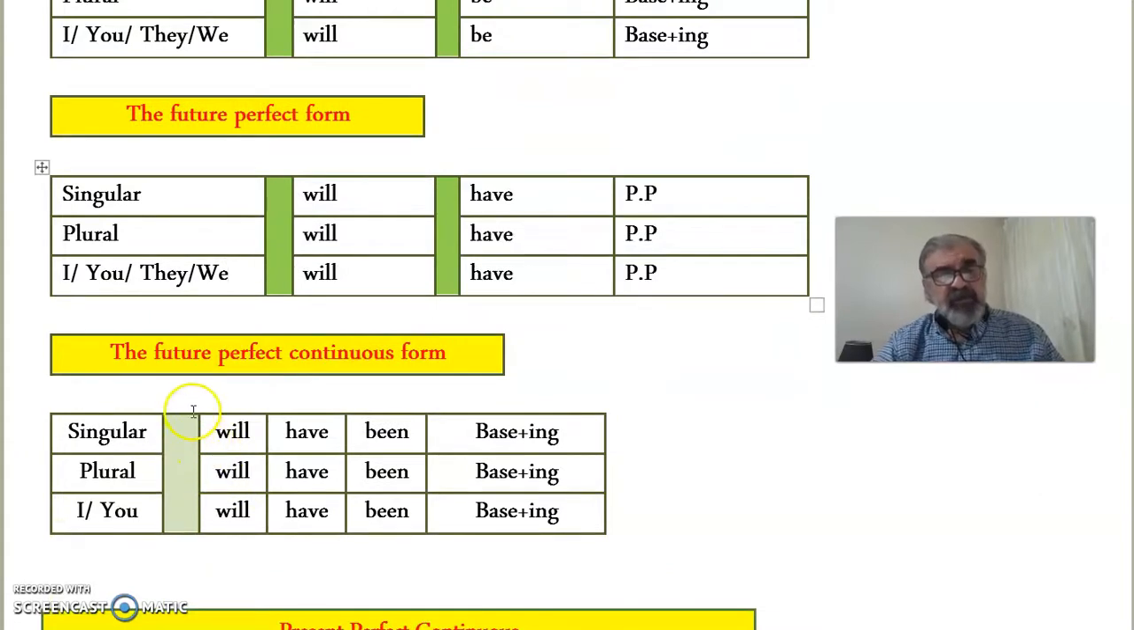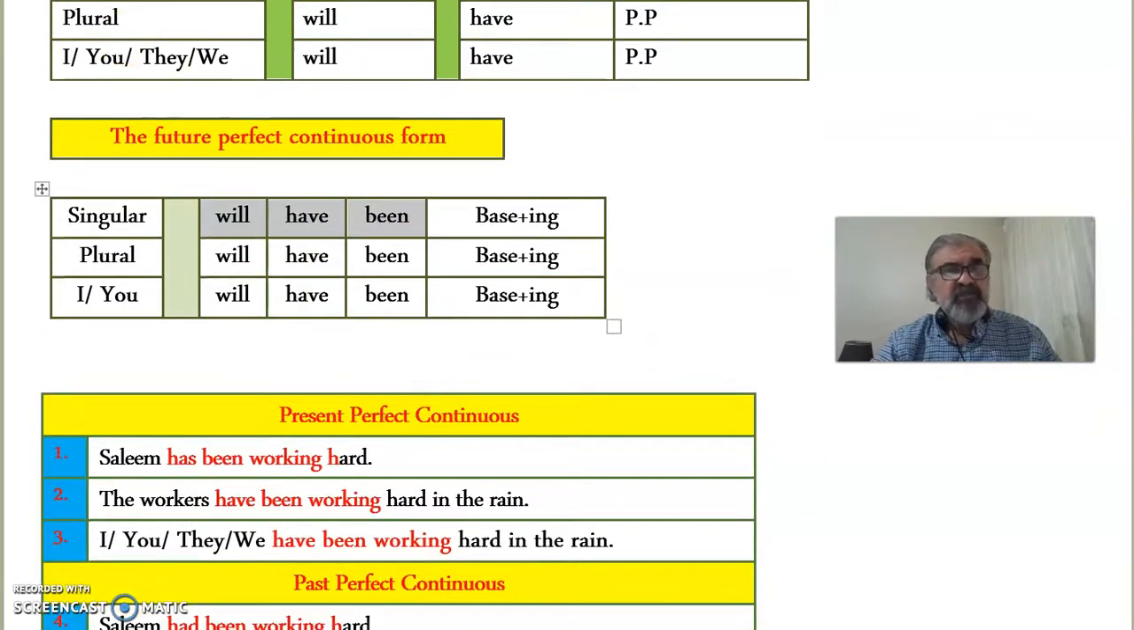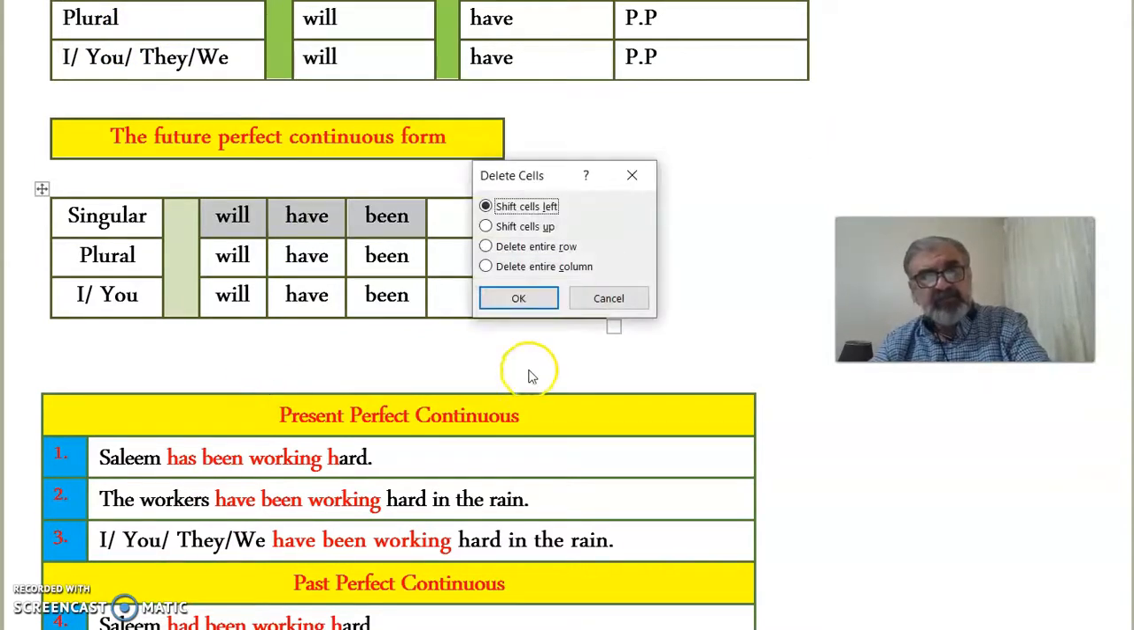Now, future perfect continuous, okay? Again, singular, plural, or the same pronouns over here. Will plus have plus been plus ing, okay? Now let's look and examine the following examples.